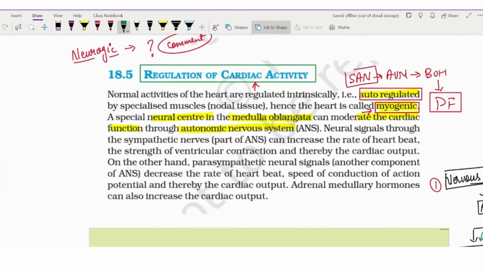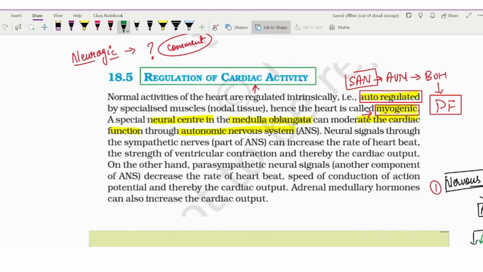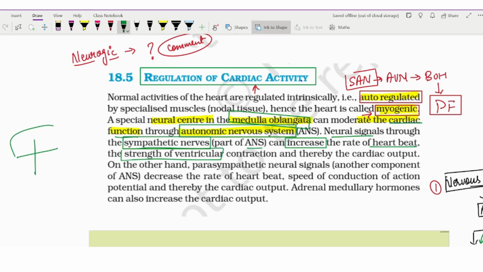Okay, so now let's see what our system is saying. In the medulla oblongata we have seen that it can regulate the cardiac function through the autonomic nervous system. The autonomic nervous system has one part known as the sympathetic nervous system, which will increase the heart rate. It is happening because of ventricle contraction. Suppose these are the heart ventricles.